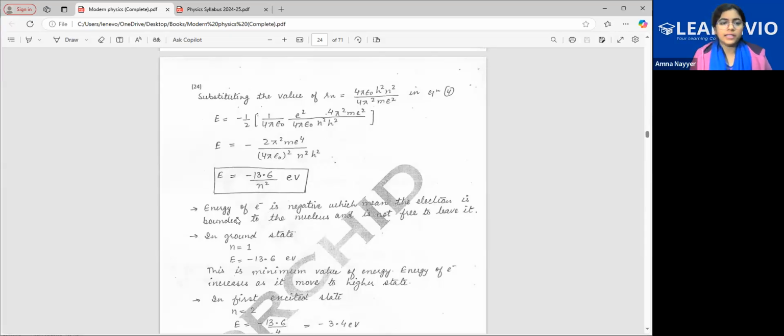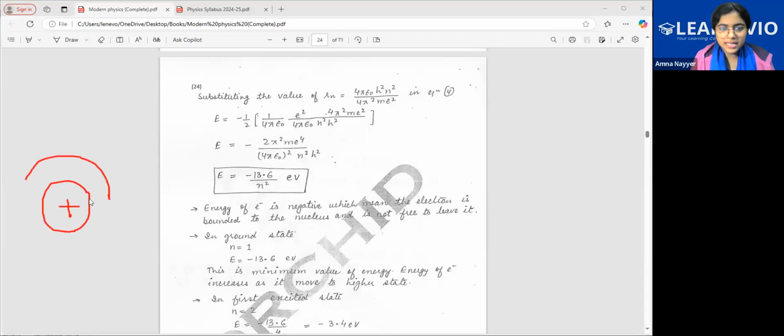Now remember one thing, and you can draw this also. This is the nucleus. The first orbit, N is equal to 1, is also called the ground state.